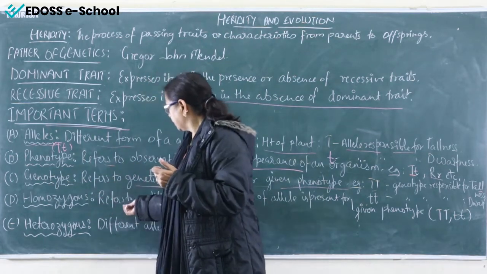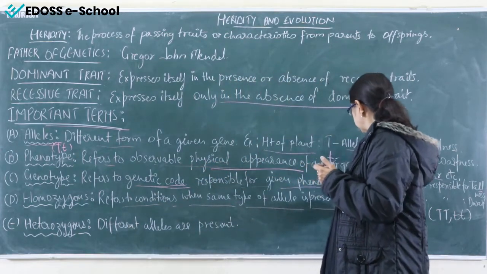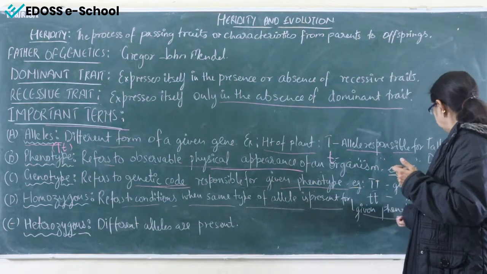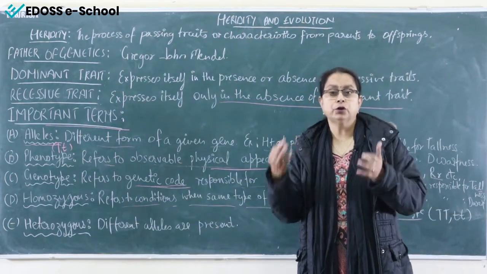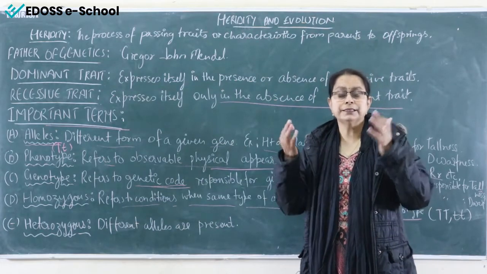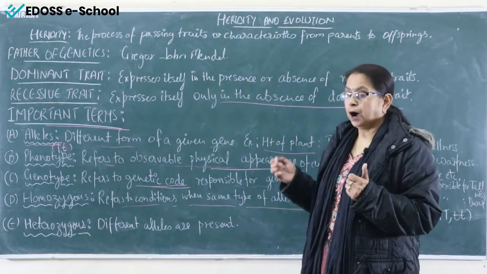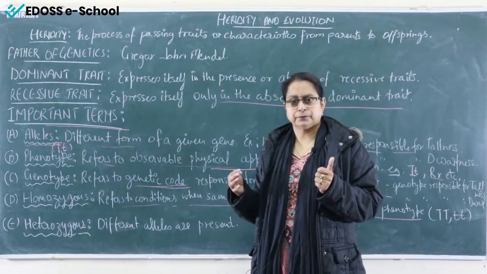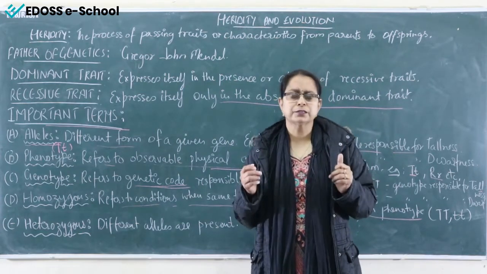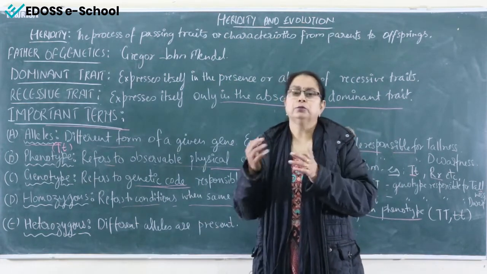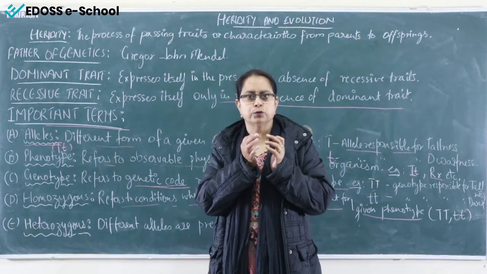Homozygous refers to the condition when the same type of allele is present for a given phenotype. Like capital T, both are tall, both are identical, both are the same. Such a combination is homozygous. Capital R, again a homozygous combination. Small r, homozygous combination. Small t, homozygous. When both of the pair are identical, that is known as homozygous.